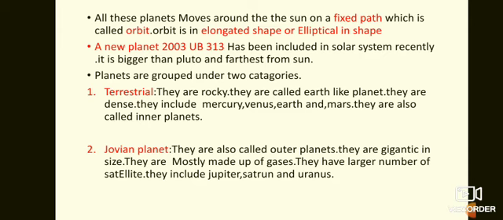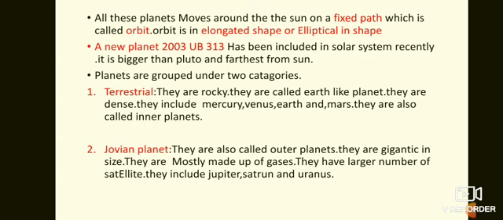Planets are grouped under two categories. We know that there are 8 planets, and these 8 planets are further divided into two categories. What are those divisions? The 8 planets are divided into two groups: the terrestrial planets and the Jovian planets. Group number one is called terrestrial planets, and group number two is called Jovian planets.